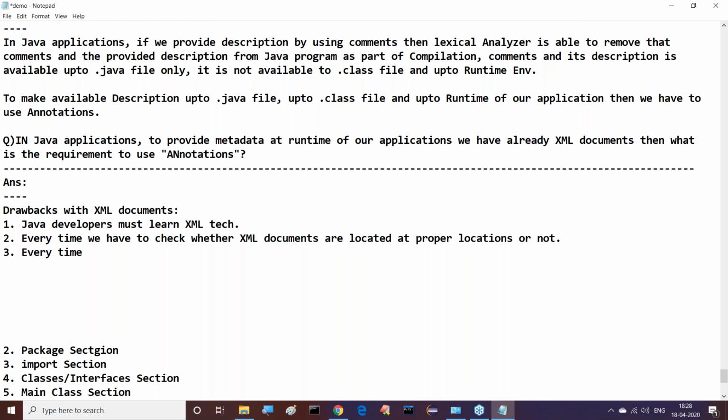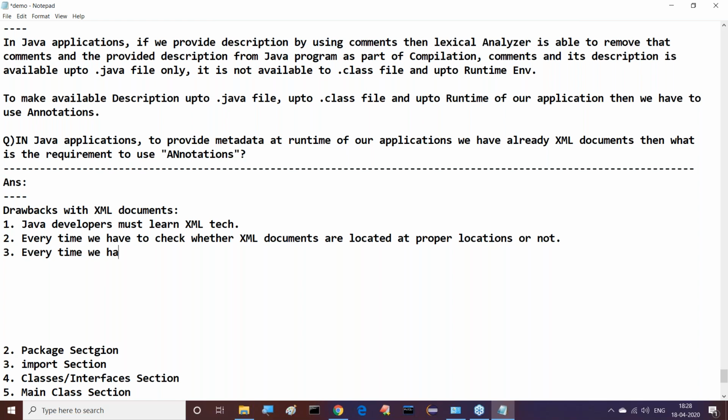Next, one more point we have to understand: before using an XML document in our Java applications, that XML document must be a well-formed document. Well-formedness rules and regulations are available for XML documents. Does it contain only one single root or not? Are all the elements provided in the right order or not? Do all the attributes have data or not? This type of rules and regulations are available here. So what is the point I'm telling you?